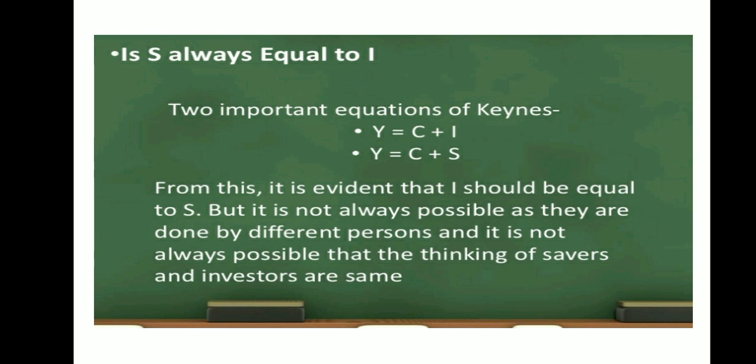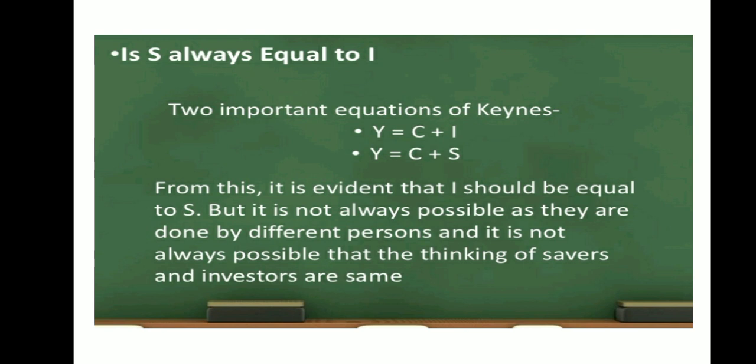From this it is evident that investment should be equal to saving, but it is not always possible, as they are done by different persons, and it is not always possible that the thinking of the savers and the investors is the same.